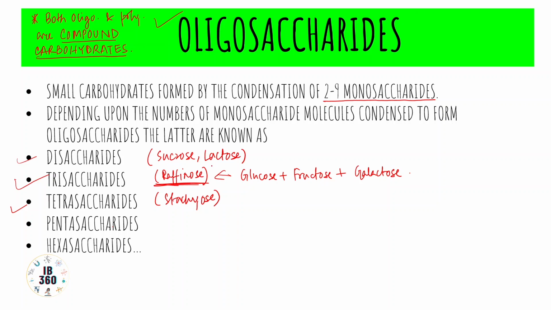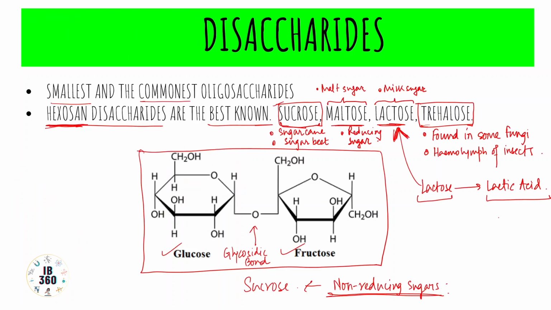Okay, and in case of maltose, there is a glycosidic bond established again between carbon 1 of one glucose molecule and carbon 4 of the second glucose molecule. So in maltose also we have two glucose. Okay, let me just sum it up over here. Sucrose has one glucose and one fructose.